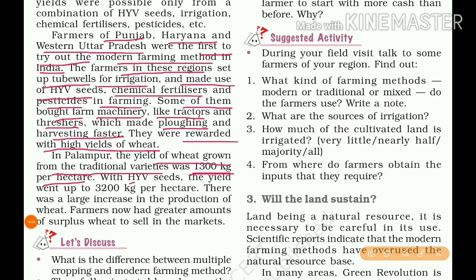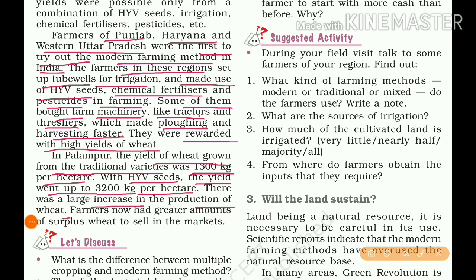But with the HYV seeds and chemical fertilizers, that is modern farming, the yield went up to 3200 kg per hectare. So see the difference between the traditional yield and the modern yield. There was a large increase in the production of wheat.